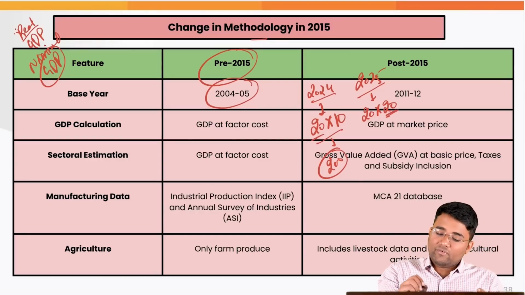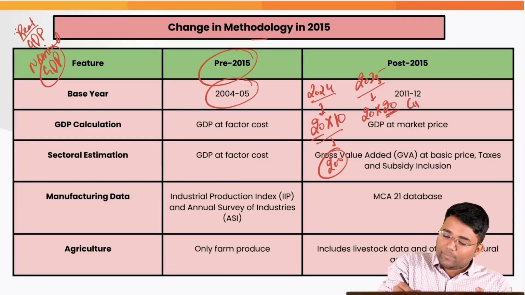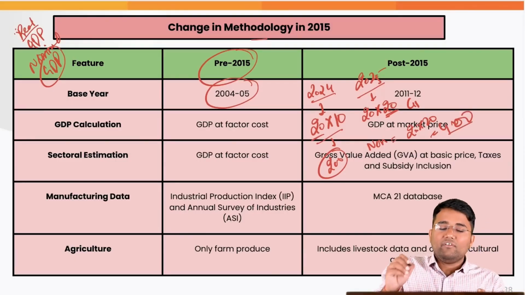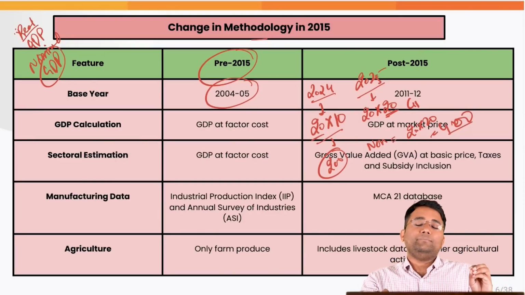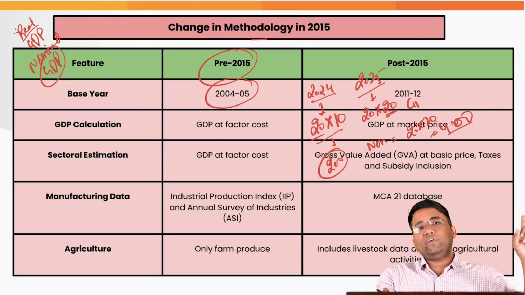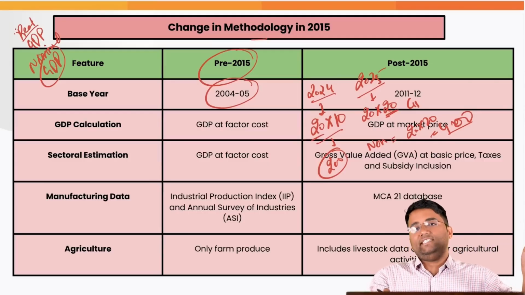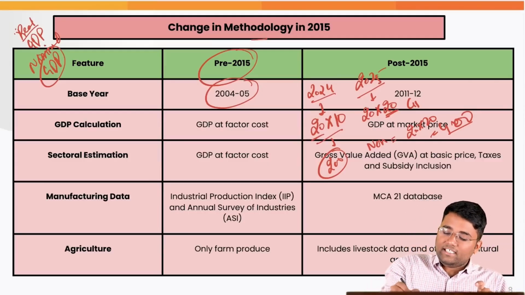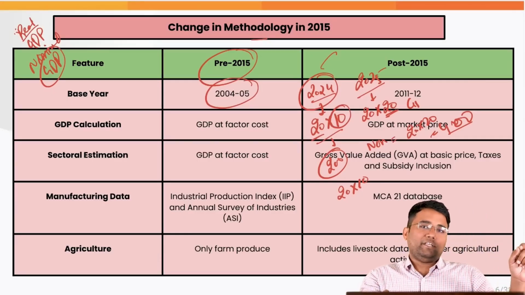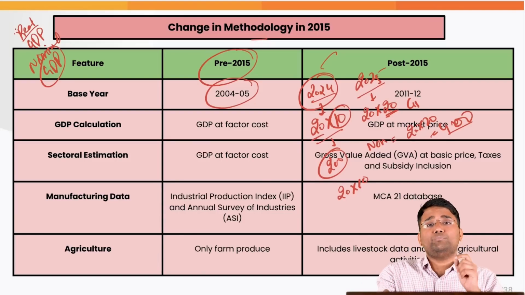Now what will happen when we calculate this at current prices? Then we get the nominal GDP, that is 20 into 20 equal to 400. But when we calculate the real GDP, that is calculated at fixed prices, which are fixed by a base year itself. Here the real GDP will again be 20 into 10. Let's suppose 2024 was the base year, where we have taken the price of that year as the base, that was 10 rupees per chocolate.